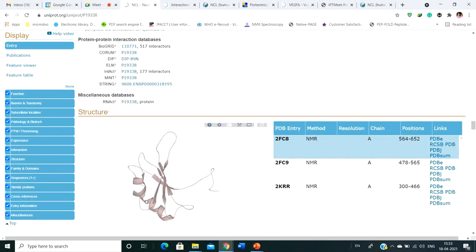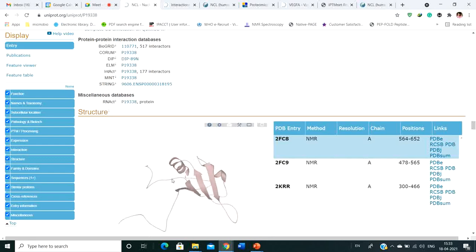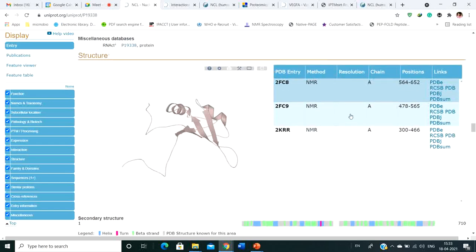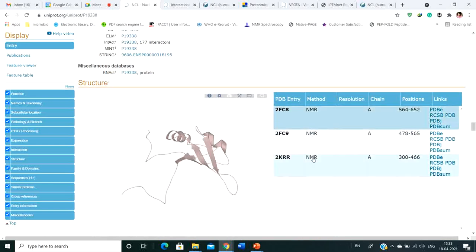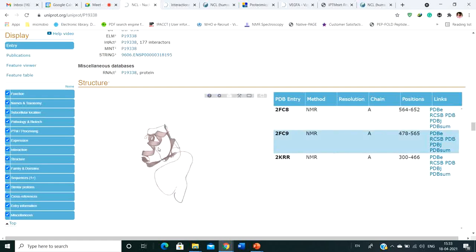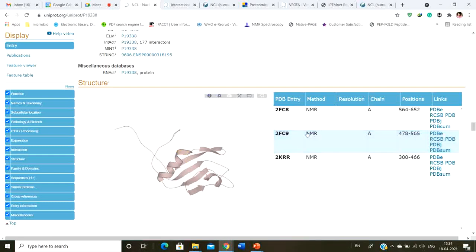And finally, you have the structure. Now this is the solved structure of this particular protein. These are only NMR structures. Okay, see, the three structures that we have solved are all NMR structures. People have failed to crystallize this protein and find out the crystallographic structure, so that's why you only have the NMR structure.